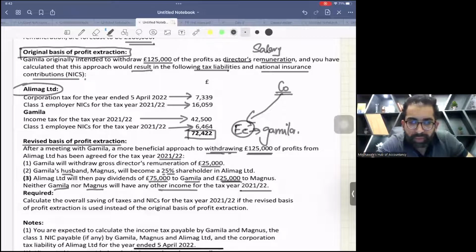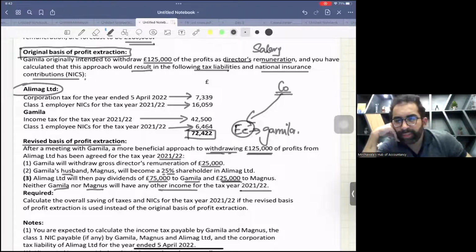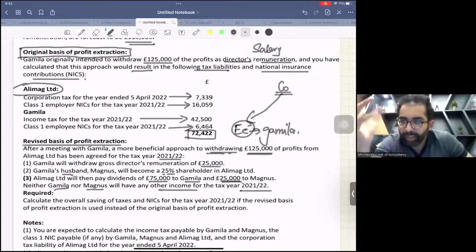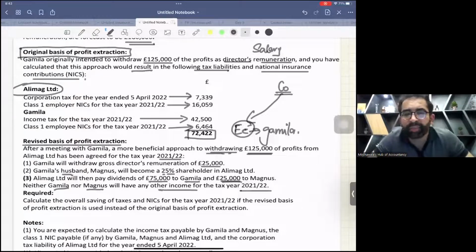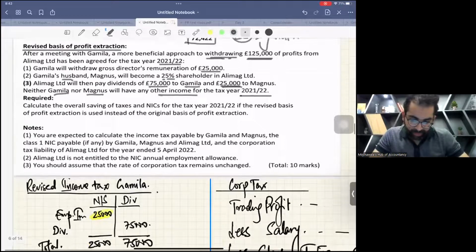Few students have started solving it. One question from a student: when Gamila is the owner, can a shareholder also be the director? Yes. Now she has two roles. Directors also keep shares in real life. So there are two roles, one is owner and the other is employee. It is possible for companies. Now let's start. Listen.